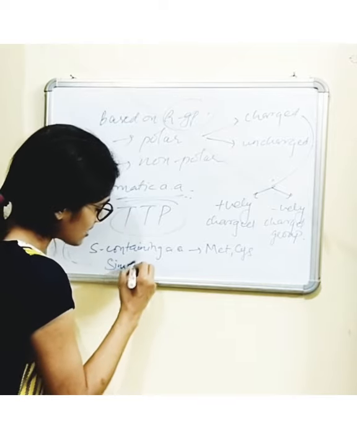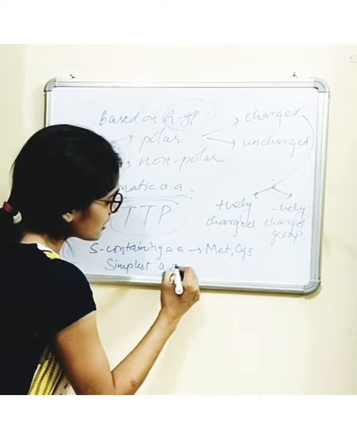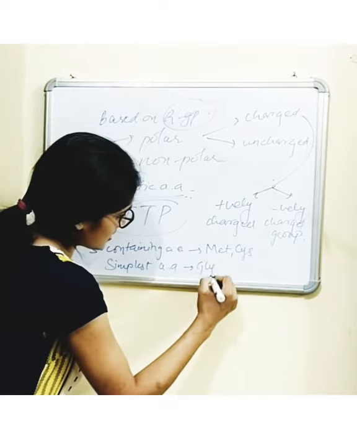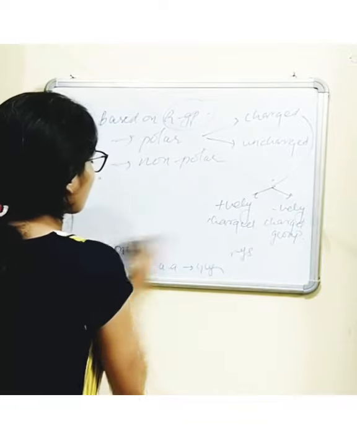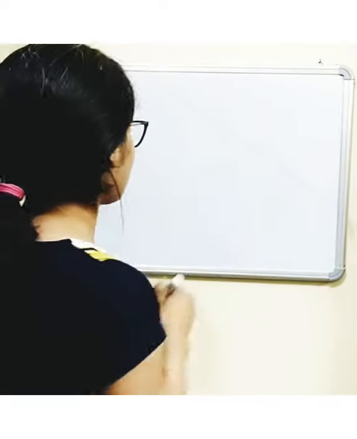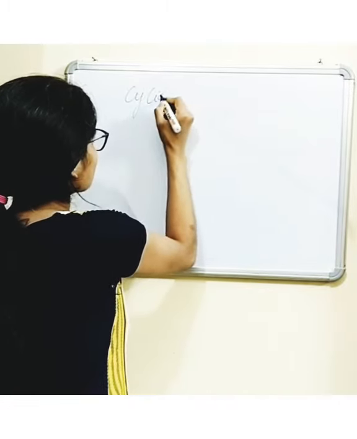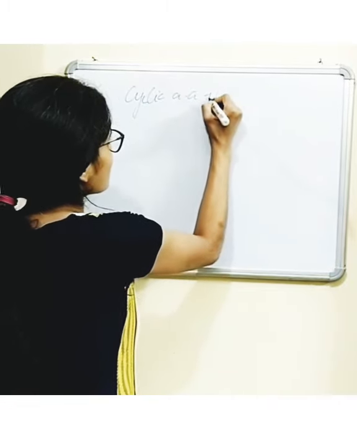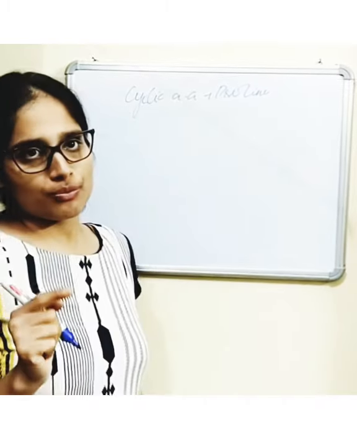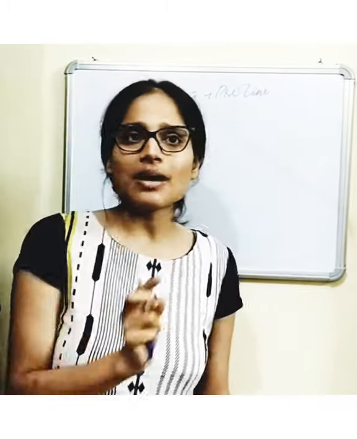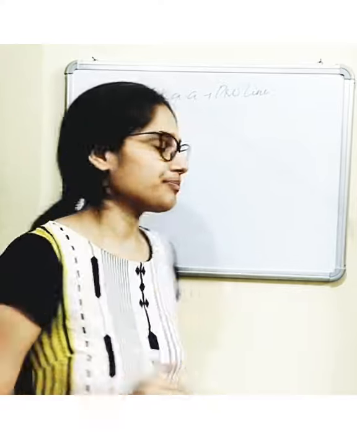Then the simplest amino acid, I have already repeatedly been saying, is glycine, and the cyclic amino acid is proline, because it contains an imino group, not an amino group. An imino group means the R chain is cyclic in nature.